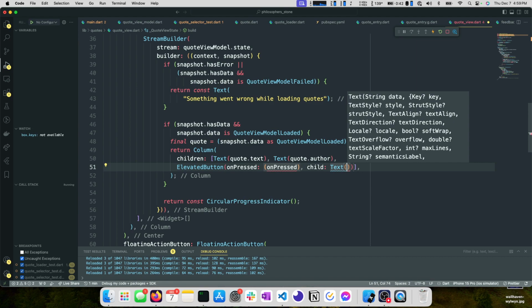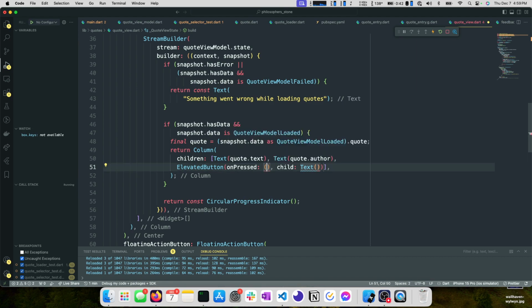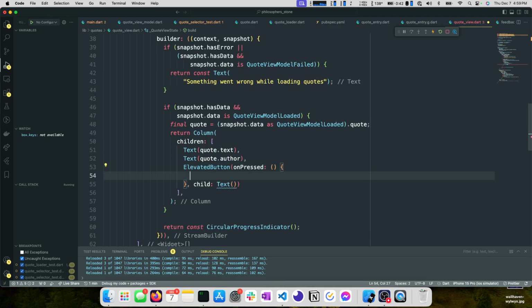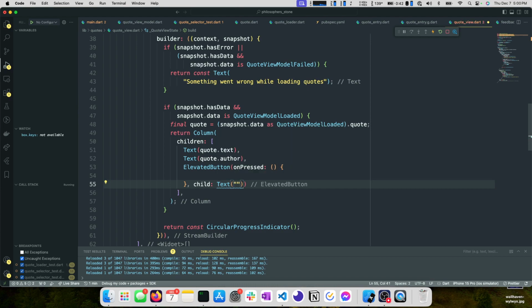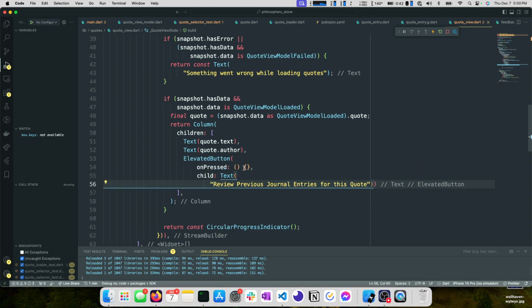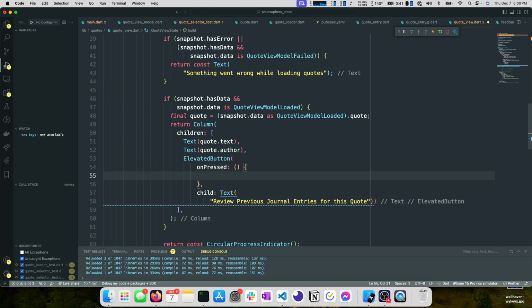This might feel a little weird, but the point that I'm trying to drive home is that we can handle more user interaction here with a button. And what we're going to do is this is going to have a child. It'll be a text, and it'll be review previous journal entries for this quote. That's a really long button, but we'll see how it turns out. We might keep it, we might change it.